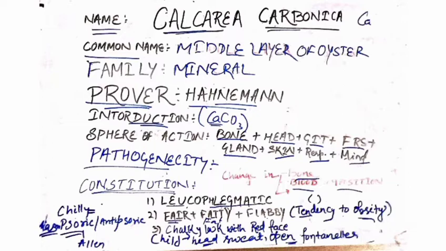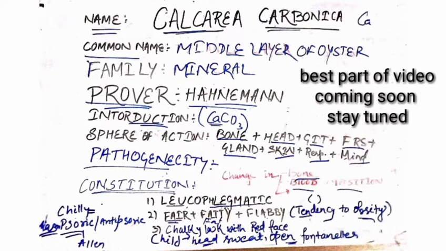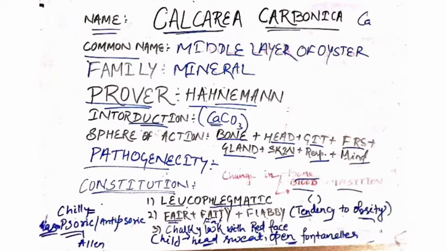This medicine was proven by Dr. Frederick Samuel Hahnemann. In the introduction point we discuss its chemical formula, CaCO3, so it contains mineral particles. Its main sphere of action is the bone, head, gastrointestinal tract, female reproductive system, glands, skin, respiratory system, and mind.